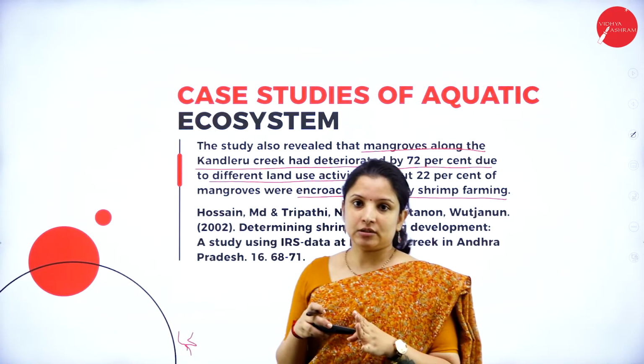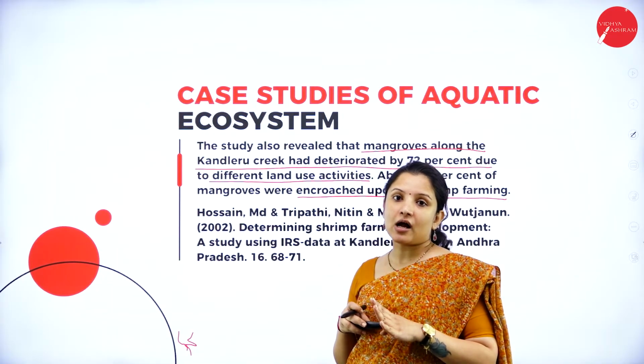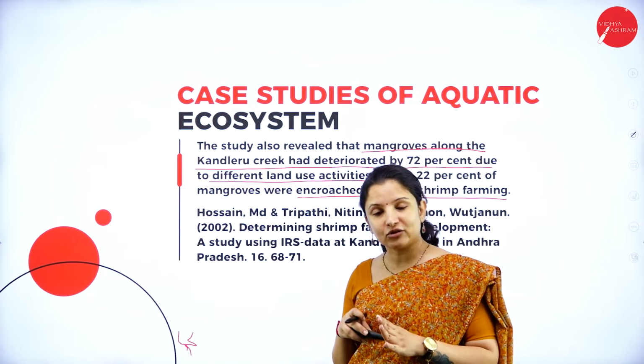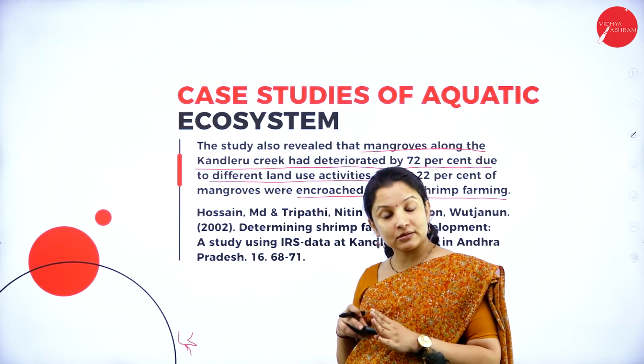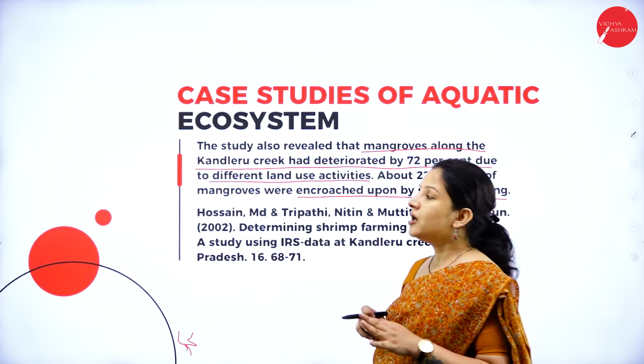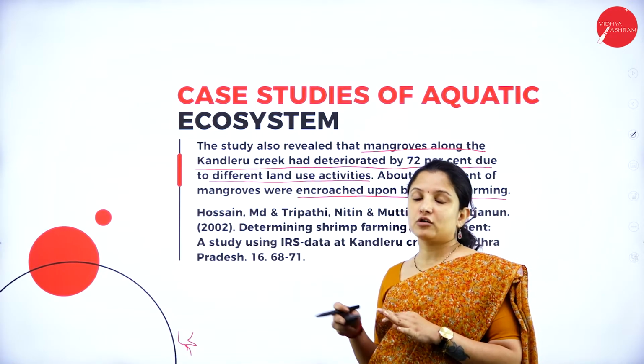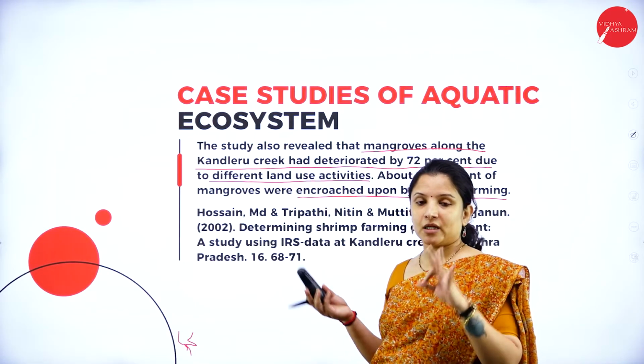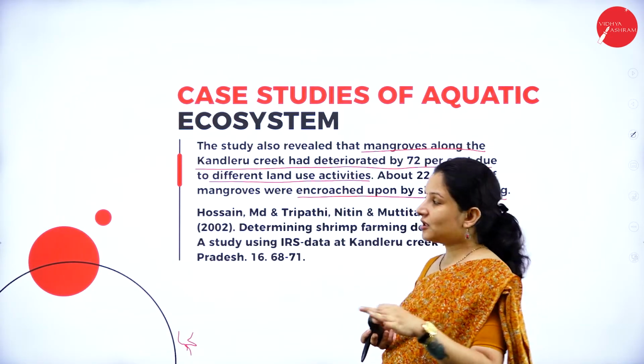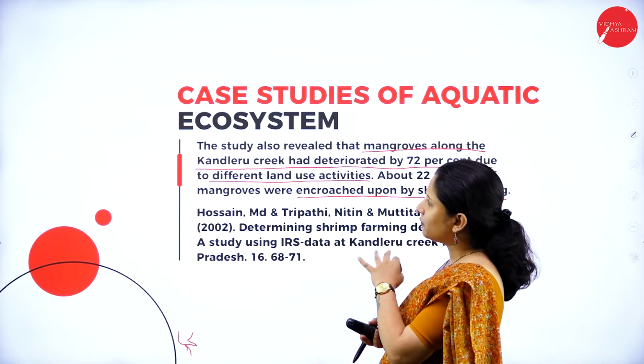So in Kandleru, eutrophication, or the death of the water body, occurred, and also the mangrove population decreased because of intensive shrimp farming. So these were the two reasons. Here one more thing can be done.